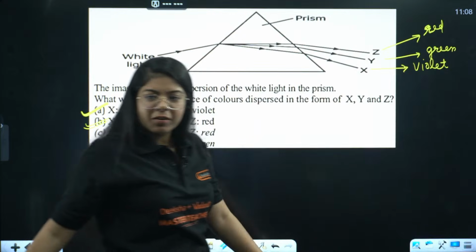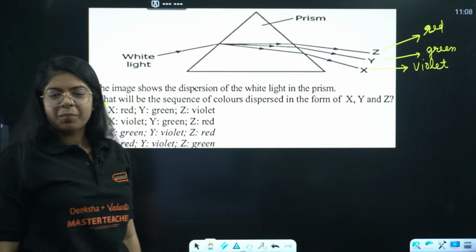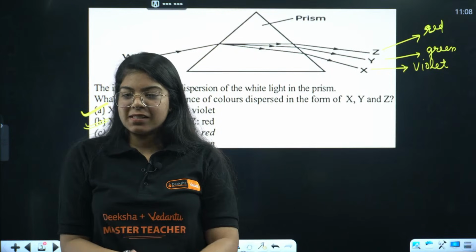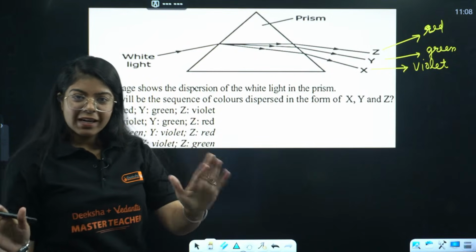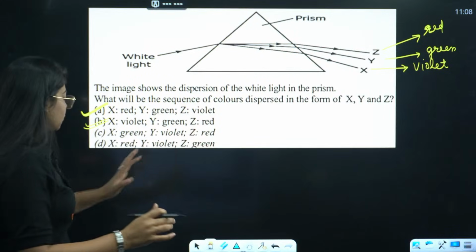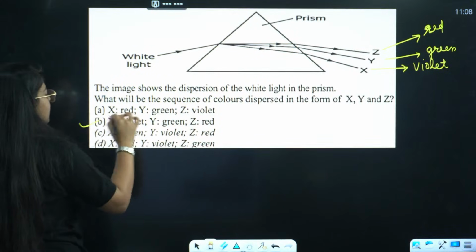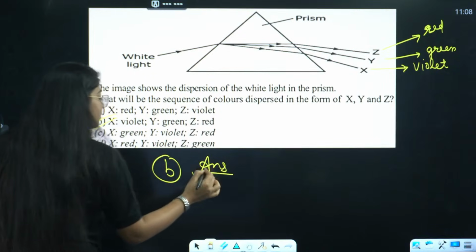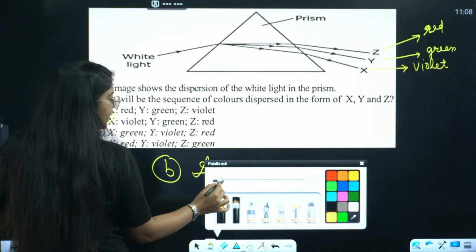Prabheet and Jack are also saying B. Yes Chahat, B is the right answer. Very good. Now clear, everyone? Anyone has any doubt? So the correct answer is B. Done? Any doubt in this?